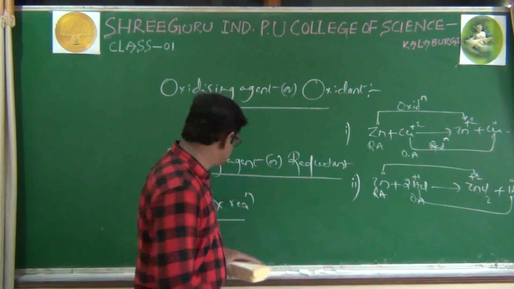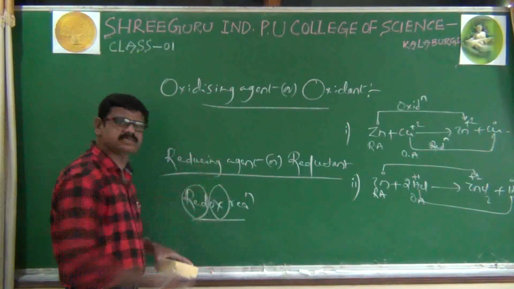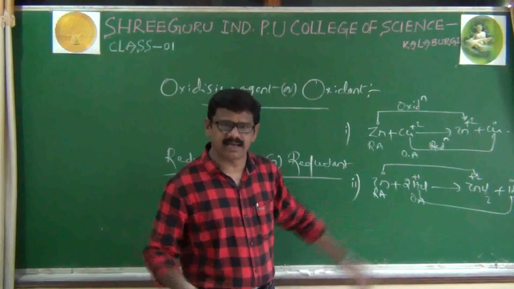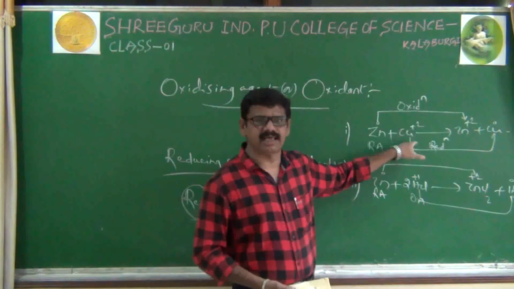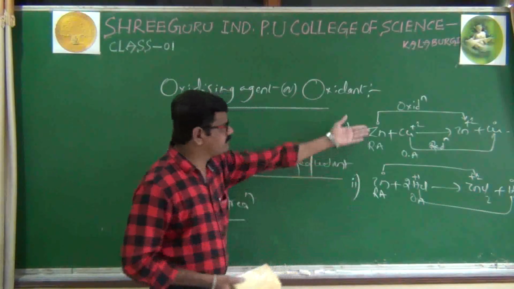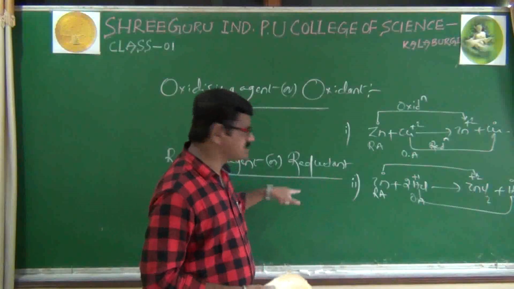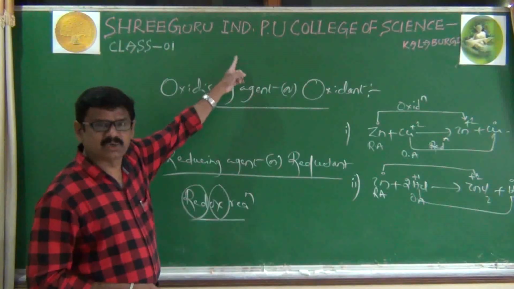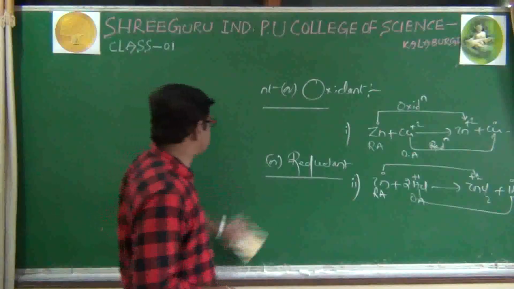How to define a redox reaction? The name itself indicates redox, red for reduction, ox for oxidation, meaning a reaction which includes both oxidation as well as reduction reactions is called a redox reaction. Or a reaction in which both oxidation and reduction take place simultaneously is called a redox reaction. Why do we have to learn redox reactions here? These concepts will be used in our present electrochemistry topic. Right, now we'll start the actual topic, that is electrochemistry.